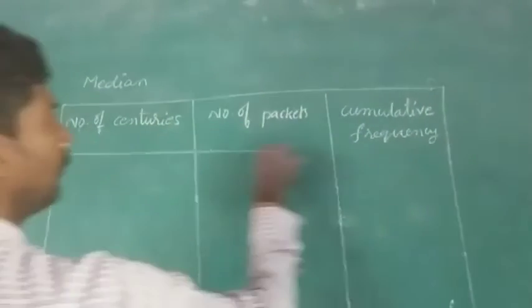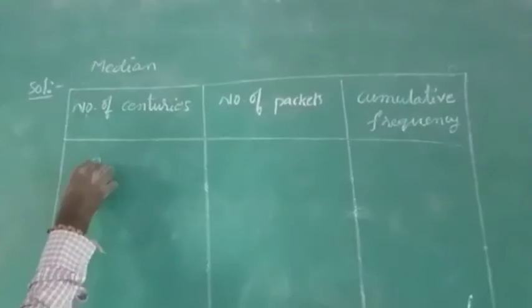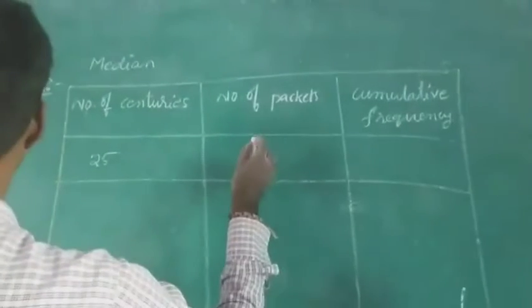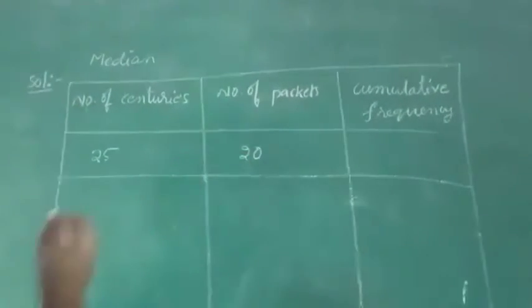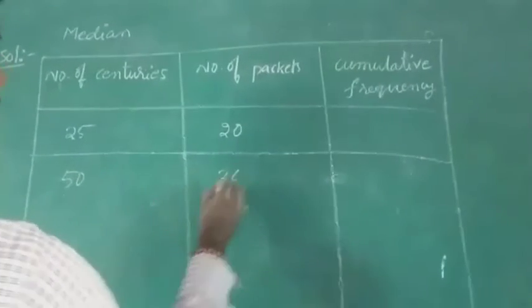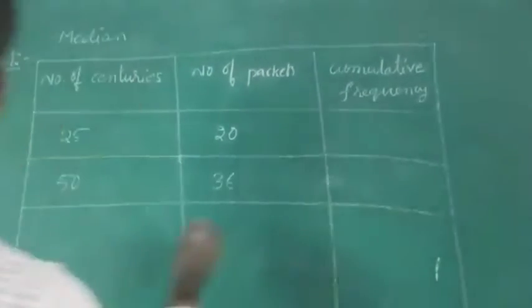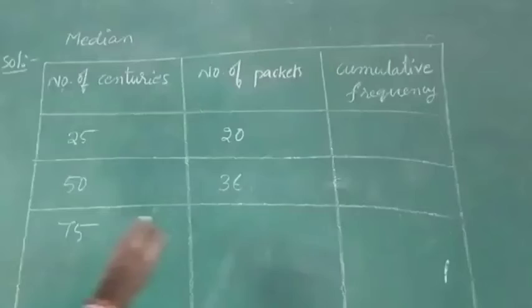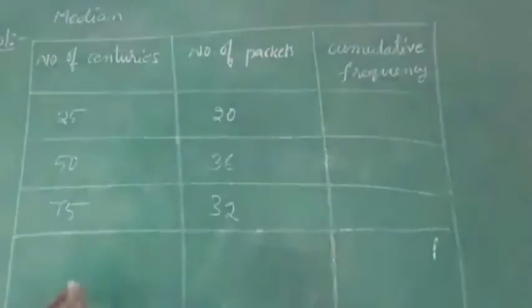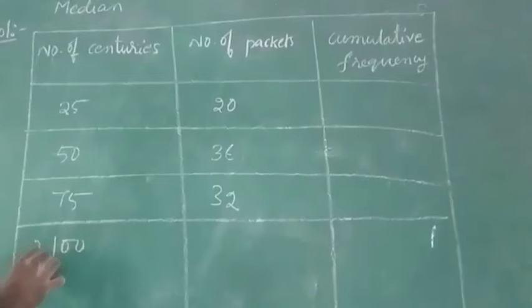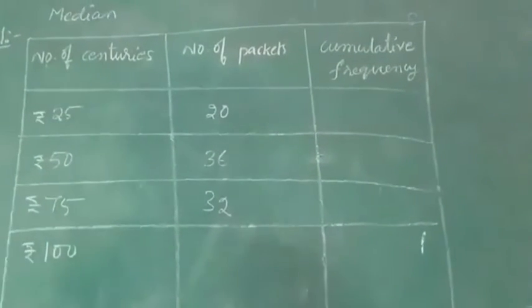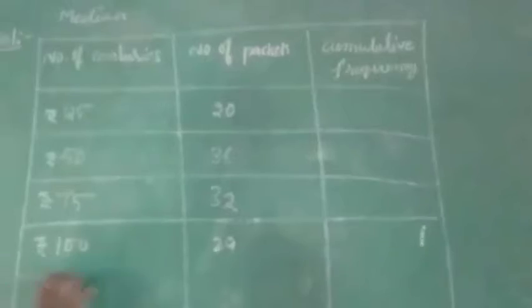What is given here is 25 rupees packets: 20. The next one, 50 rupees packets: 36. 75 rupees packets: 32. 100 rupees packets: 29.